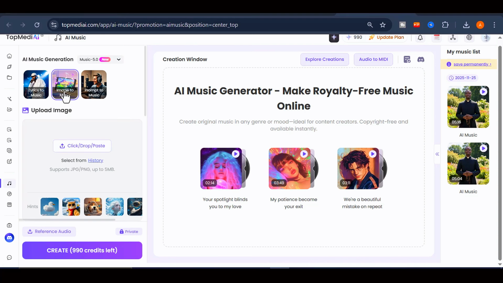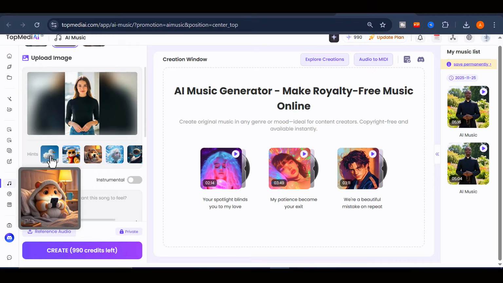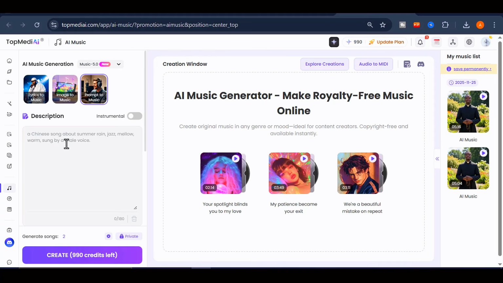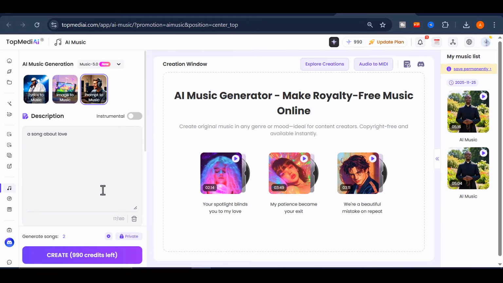The image-to-music feature is equally impressive. When you upload a picture, the AI studies its mood and atmosphere, then creates music that reflects the emotion captured in the image. For simple text prompts, all you need to do is type something like, "a song about love," or "energetic rap," and the system will create a custom track within seconds. You do not need any musical experience, only your imagination.